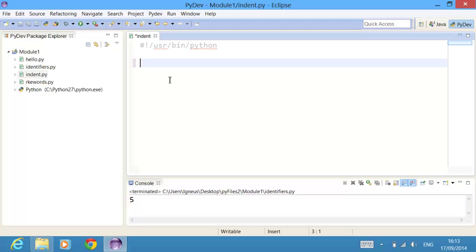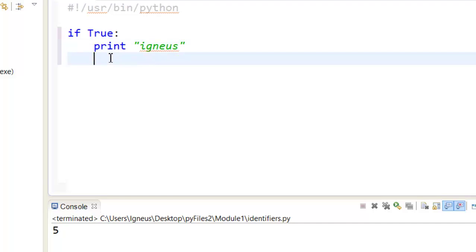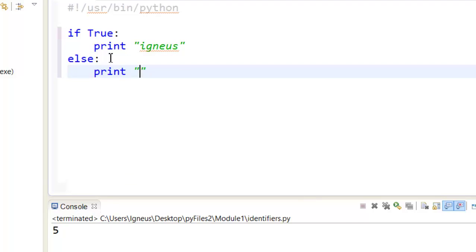Now, I don't want to go into much deep analysis of the code, but I just want to show you the indentation problem here in Python. So if I am giving if true, and I want to just print out anything, it says igneous, and if the condition is false, then I'm going to print something else. So if this is false or else, I'm going to just print out, let's say, technologies.